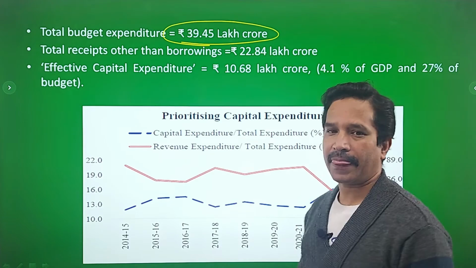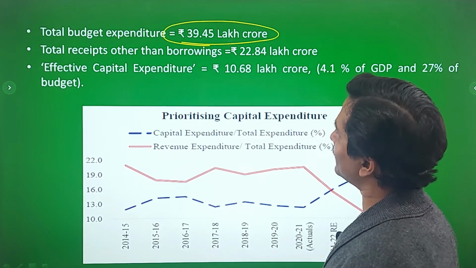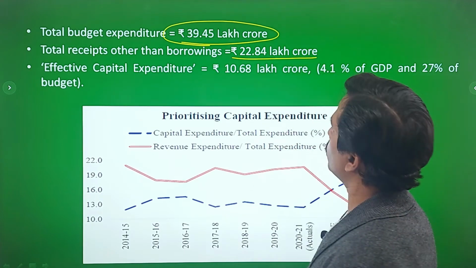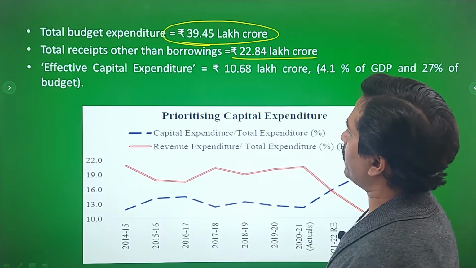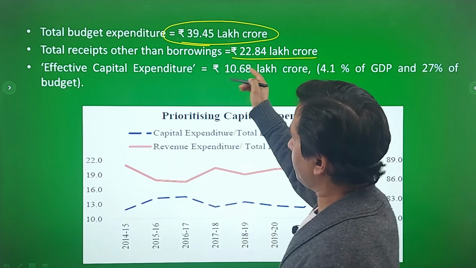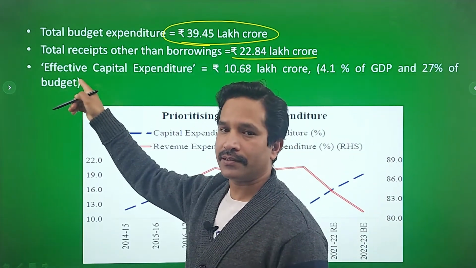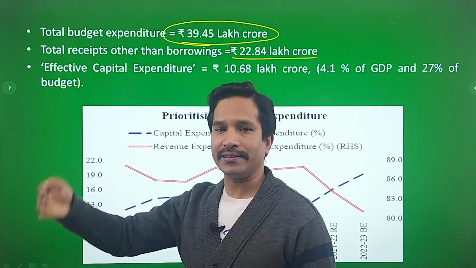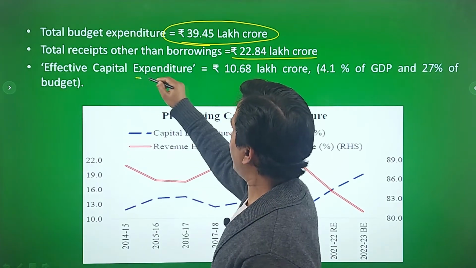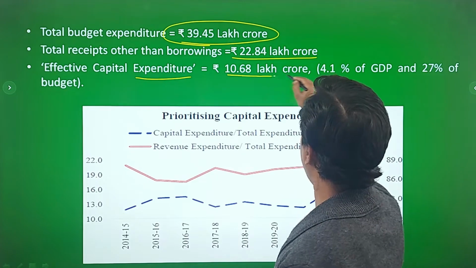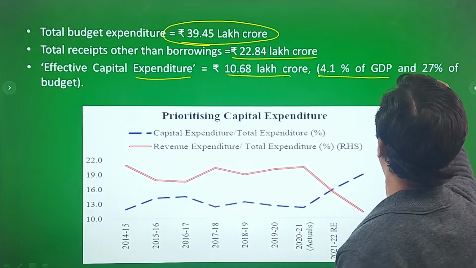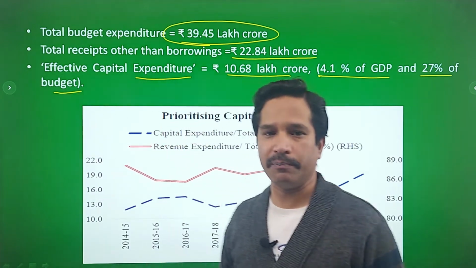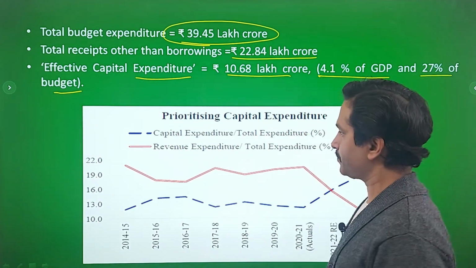39.45 lakh crore. Total receipts other than borrowings are rupees 22.84 lakh crore. Effective capital expenditure, which also includes the state share, the grants to the states and state share in the capital expenditure. So effective capital expenditure is 10.68 lakh crore, which is 4.1% of GDP and 27% of the budget. So this 27% of the budget, from where it will come?